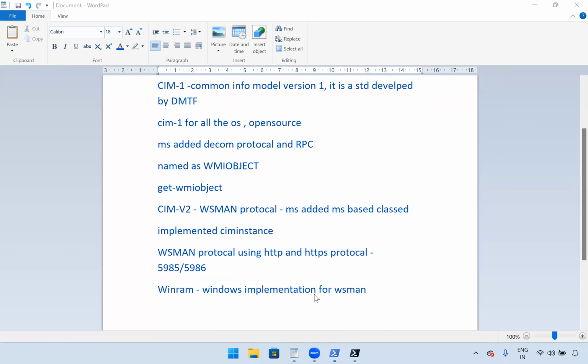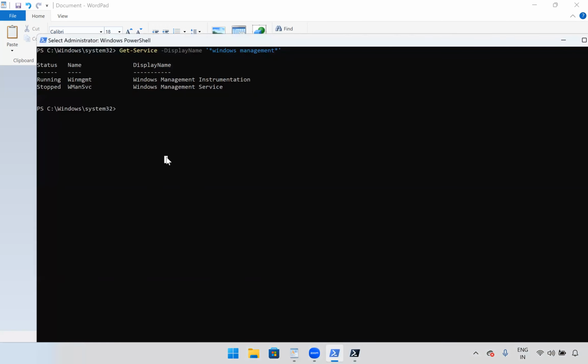Let's go to the PowerShell console and we'll see Get-WmiObject. If we want to see the complete list, just use the parameter -List.